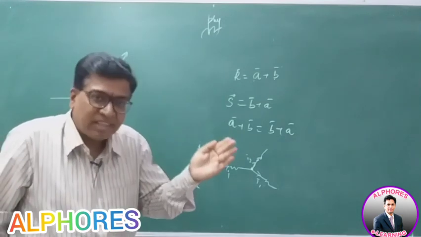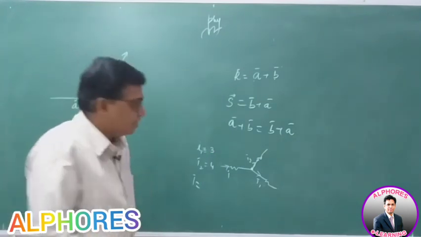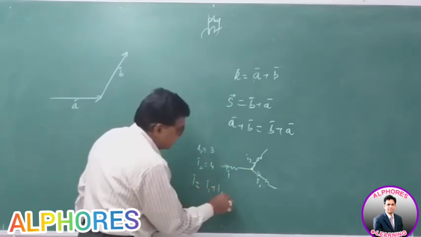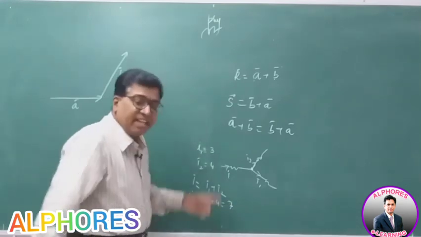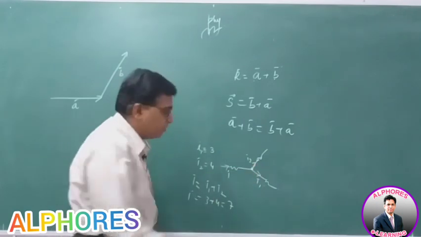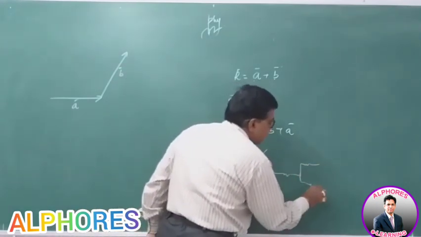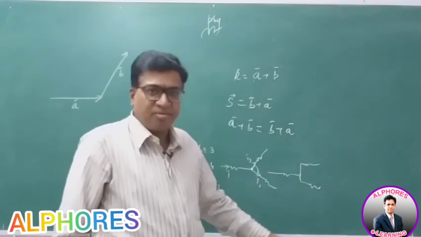That is, all the currents reaching the junction is equal to all the current leaving the junction. So I is equal to 3 plus 4, that is 7. It is always 7 independent of the angle between I1 and I2. Whether the circuit is like this or like this, the answer is same. It does not depend upon the direction. It does not obey the laws of vectors.